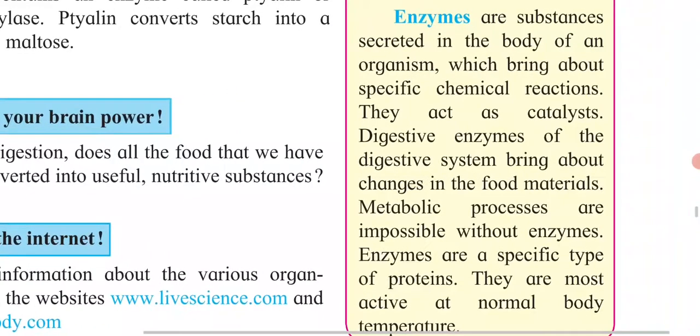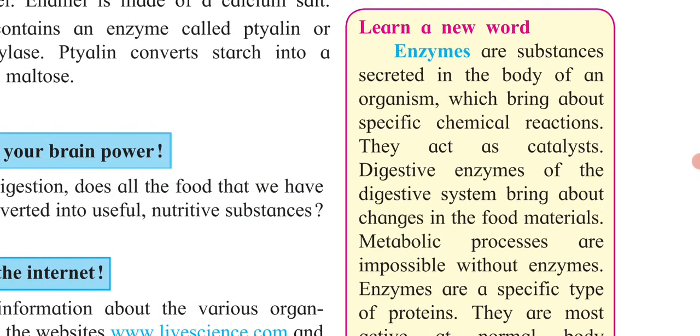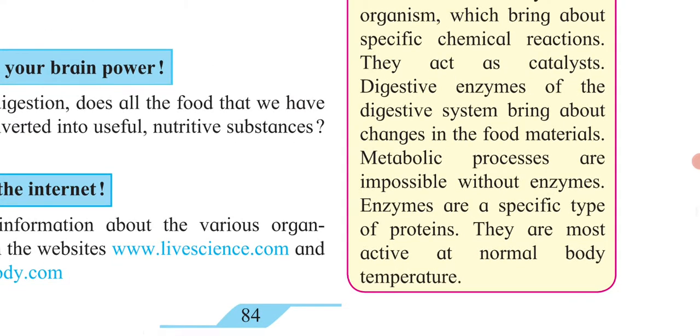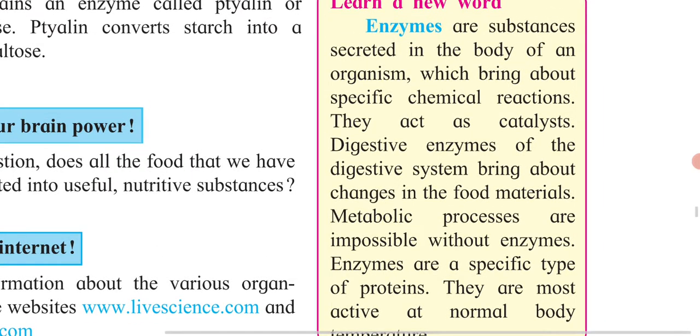Enzymes means what? Enzymes are the substances secreted in the body of an organism which bring about chemical reactions. Digestive enzymes of the digestive system bring about changes in food materials. Metabolic processes are impossible without enzymes. Enzymes are a specific type of protein. They are most active at normal body temperature.